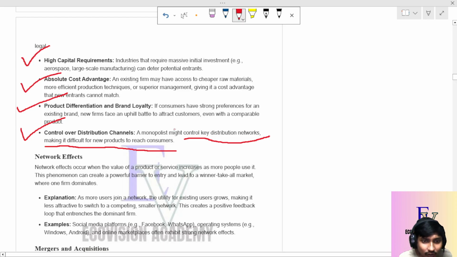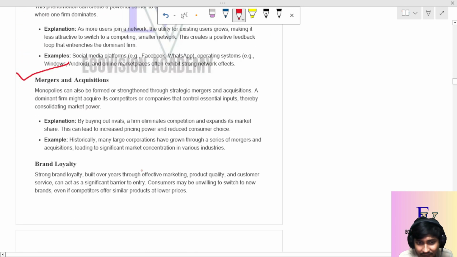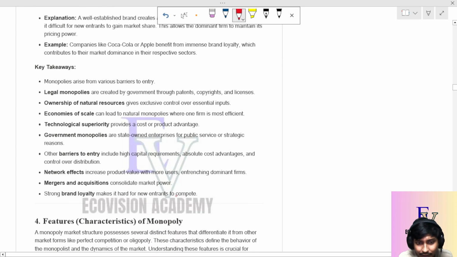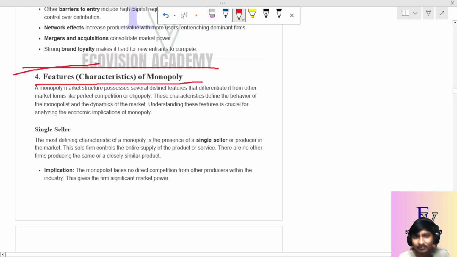Okay, so sometimes there are network effects, and there are mergers and acquisitions. Brand loyalty we already talked about. Now coming to the most important part, the features and characteristics of the monopoly. What are the features and characteristics of the monopoly market?